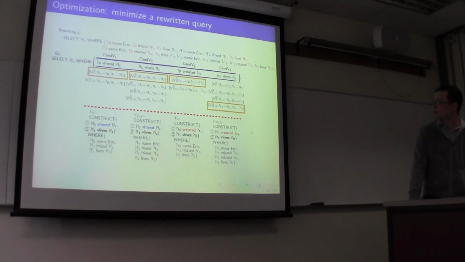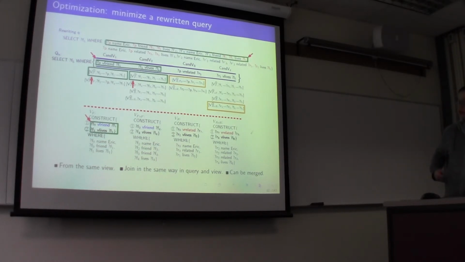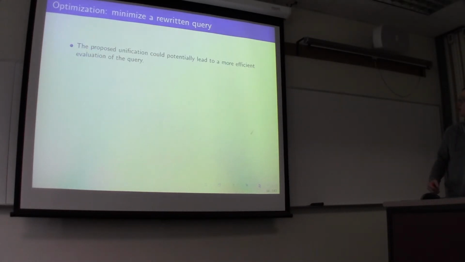We'll find that the first two buckets are from the same view. They both use VF, and they join the same way in the query and the view. And we propose to merge this long partial rewriting by using one copy of the view VF used once. We actually show that this could potentially lead to more efficient evaluation of the rewriting query.